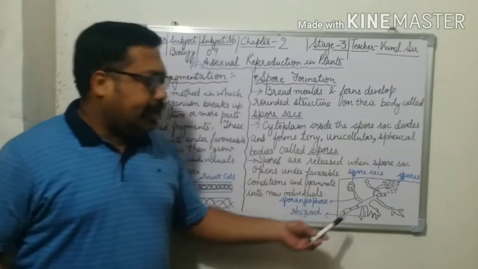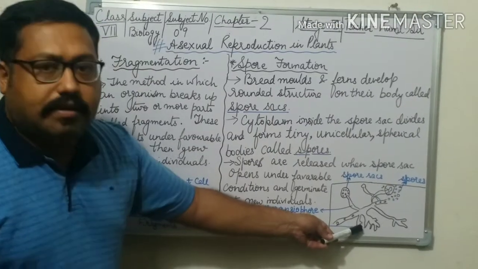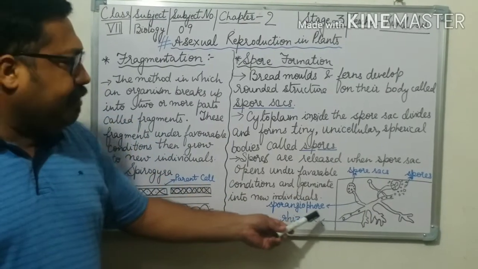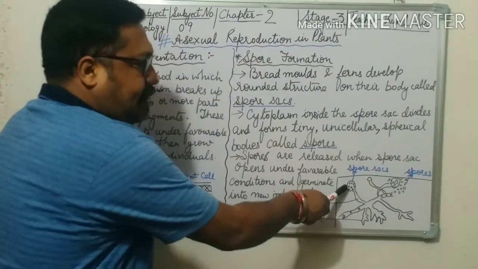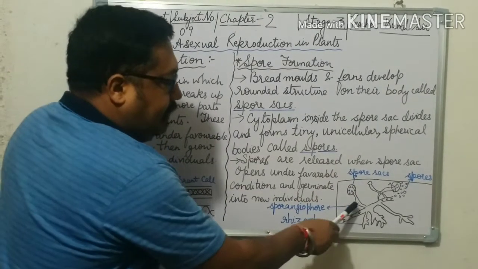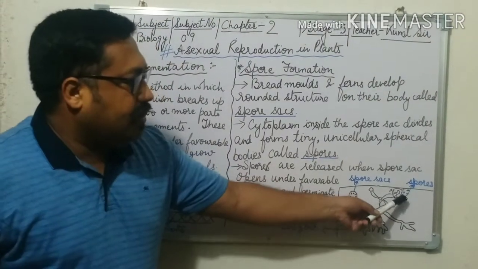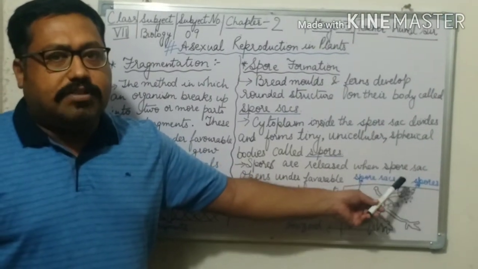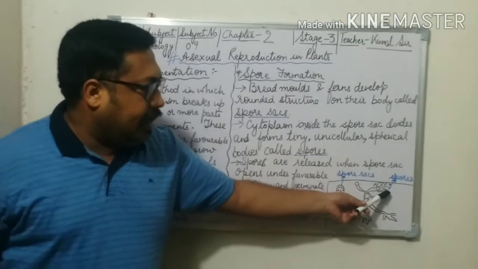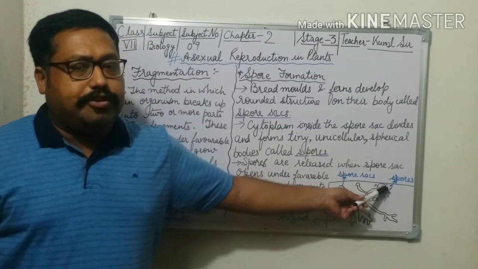As you can see in this diagram, these are the rhizoids. They work as roots for the new individual, and this is the spore sac. You can see spores inside, and this is the sporangiophore. These spores develop again when the spore sac breaks up, and the spores develop as new individuals.